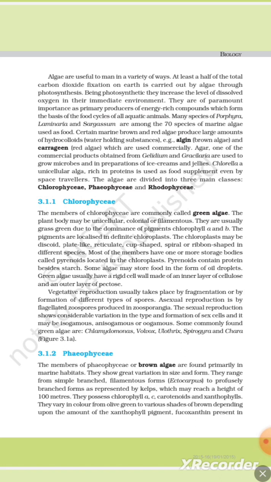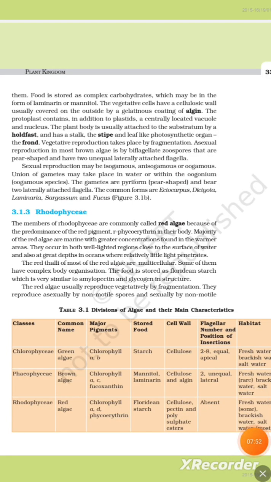They possess chlorophyll a and c, carotenoids, and xanthophylls. They vary in color from olive green to various shades of brown depending upon the amount of the xanthophyll pigment fucoxanthin present in them. Food is stored as complex carbohydrate, which may be in the form of laminarin and mannitol. The vegetative cell has a cellulosic wall usually covered on the outside by a gelatinous coating of algin. The protoplast contains, in addition to plastids, a centrally located vacuole and nucleus.